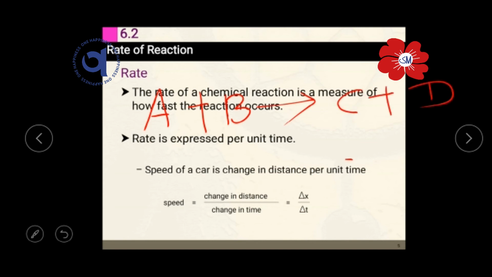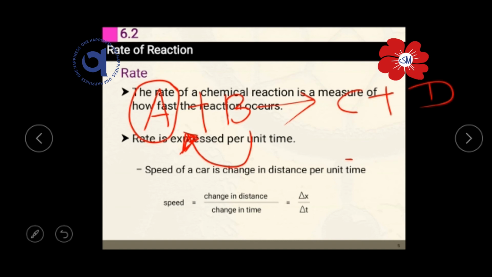A is your reactant, B will be your reagent, C will be your product, and D will be your byproduct. Now, for example, when you mix B into A, at that moment the reaction starts.